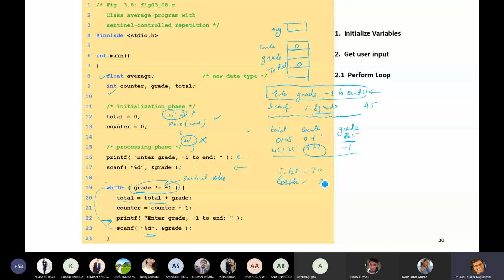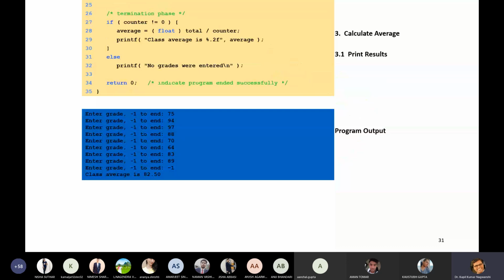You have entered marks of 2 students. After that, the average formula will be given, as long as counter is not equal to 0. Finally this program will exit. This is how this program will work.